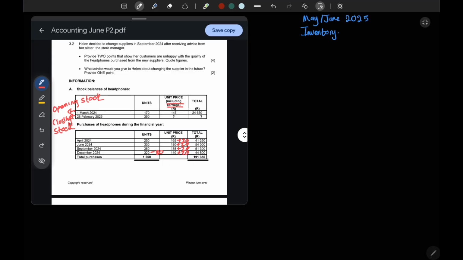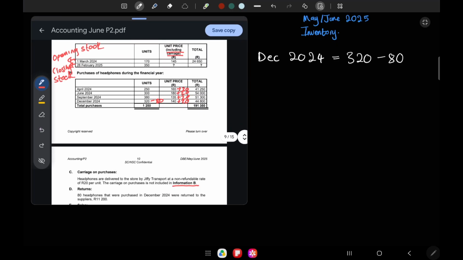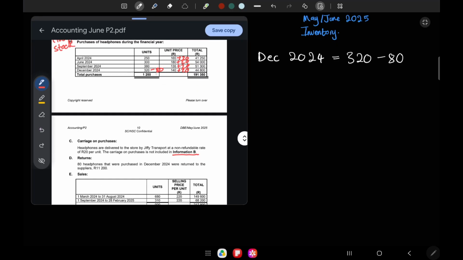So let's look at the bottom of our table. Here we have December 2024, okay? We have 320 units minus 80 returns. This information was given to you there in the returns information in information D. So can you guys see why it's important for you to update your table? Otherwise, you would have just written the 320 and continued with the next step. So when you get your question paper, please make sure that you play around with the figures and update your table. So we'll say 320 minus 80, which is 240 units.